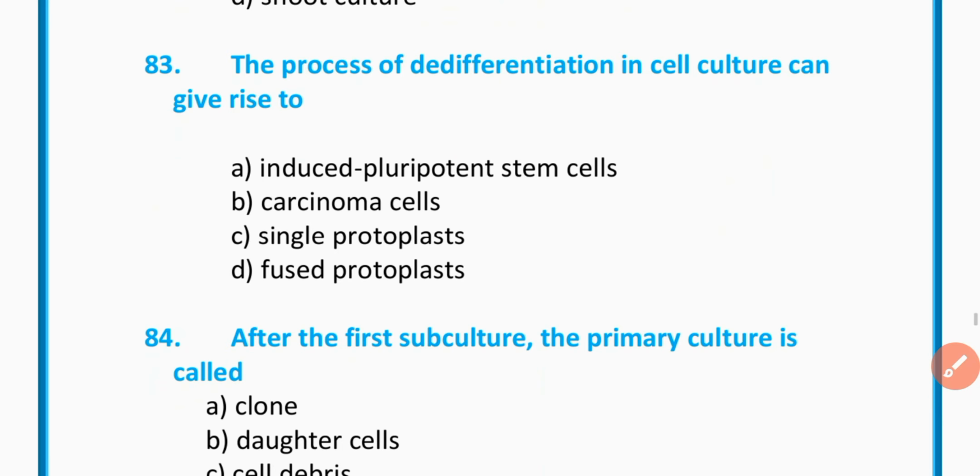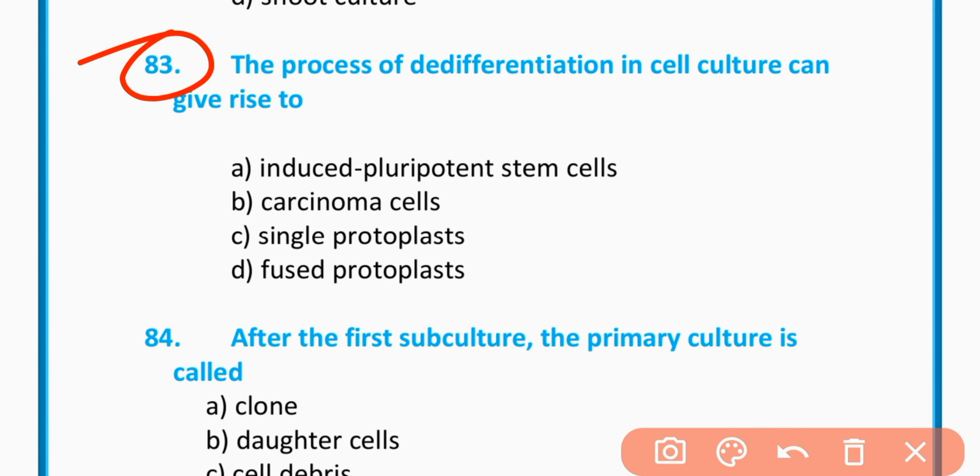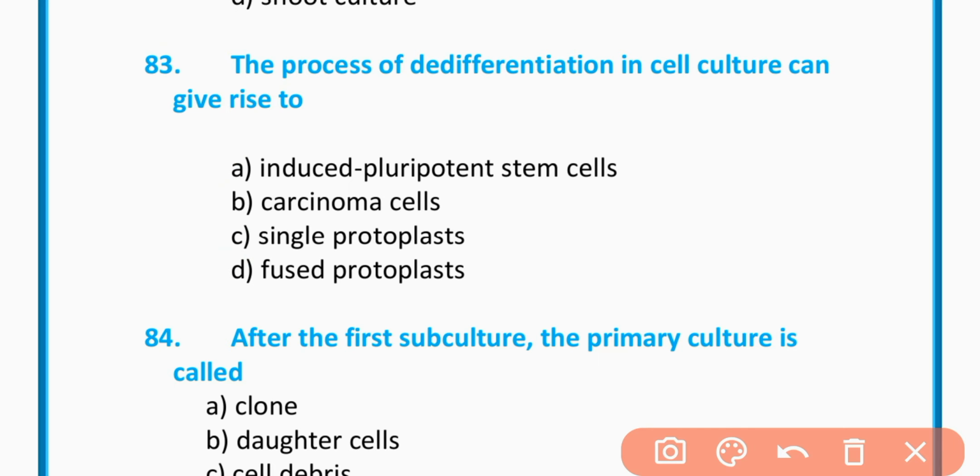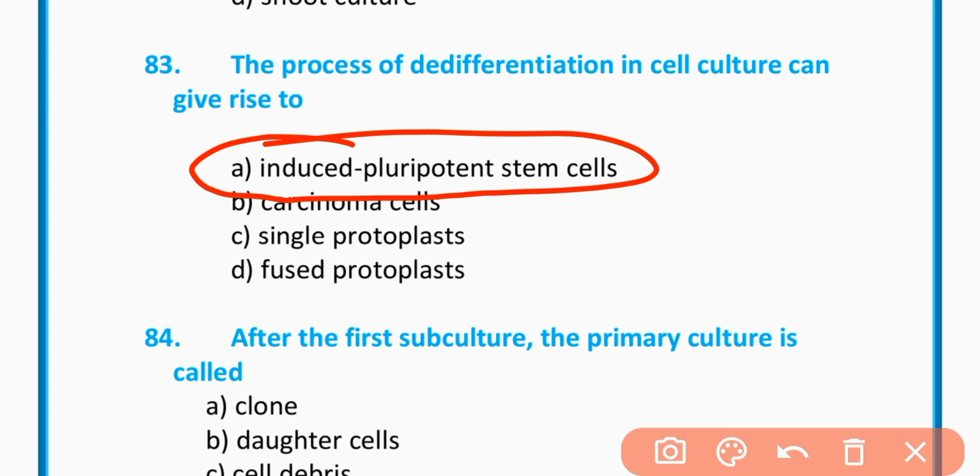MCQs number 83. The process of de-differentiation in cell culture can give rise to induced pluripotent stem cells, carcinoma cells, single protoplasts, fused protoplast. The correct option is option A, induced pluripotent.